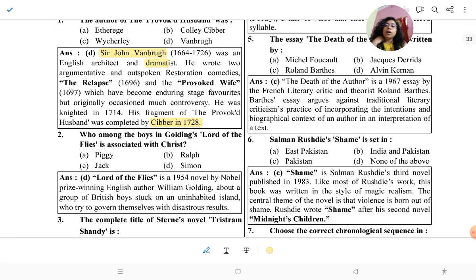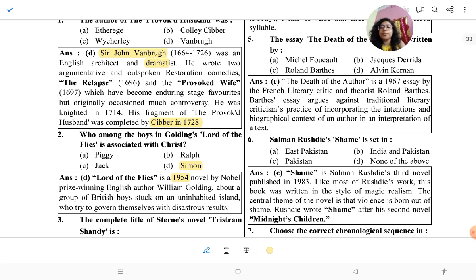Then: who among the boys in Golding's Lord of the Flies is associated with Christ? The answer is D, Simon. Simon is associated with Christ. Lord of the Flies was published in 1954. Please note down the publication date.